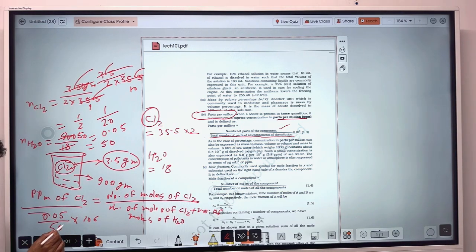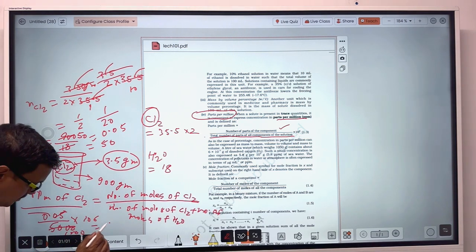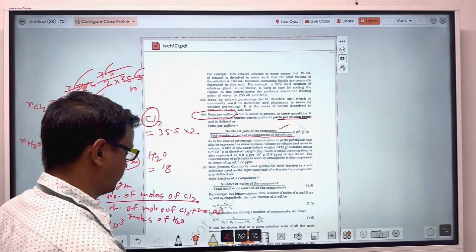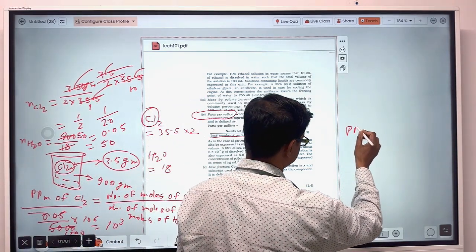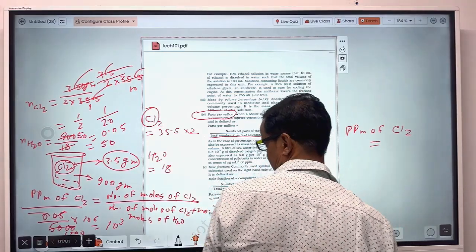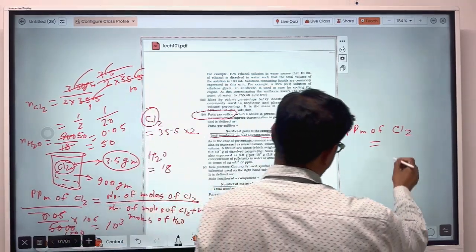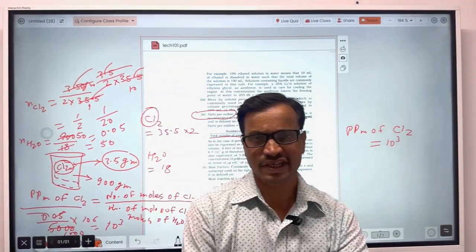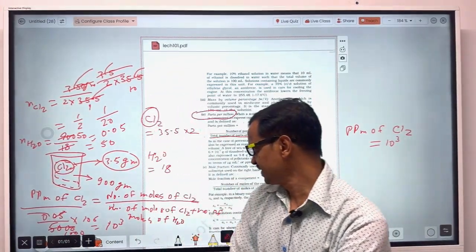Now, with the decimal digit, it is 10 to the power 3. So the parts per million of chlorine will be 10 to the power 3. Okay, so that is how to calculate ppm.